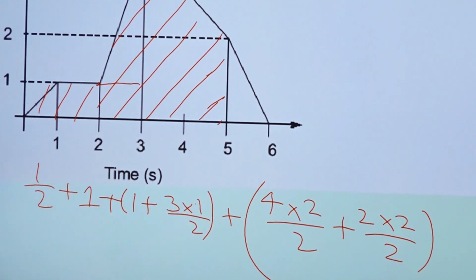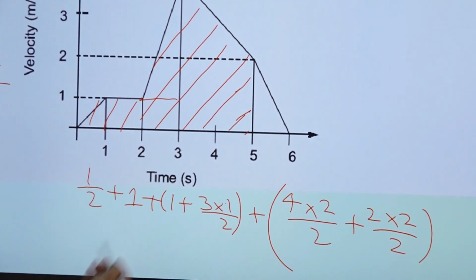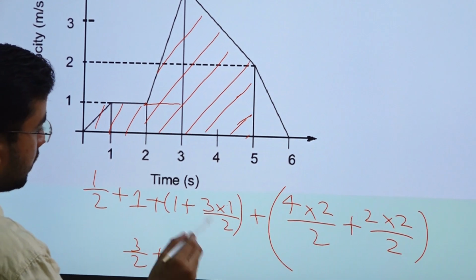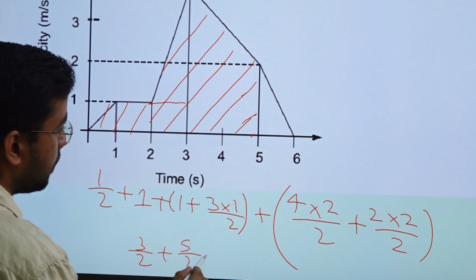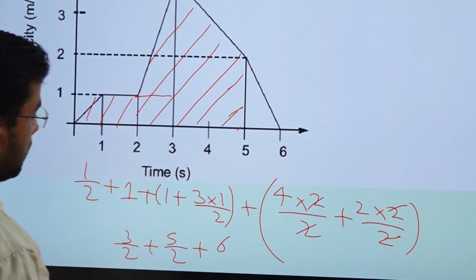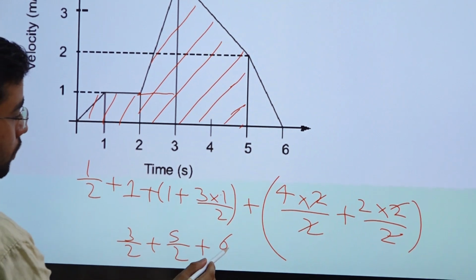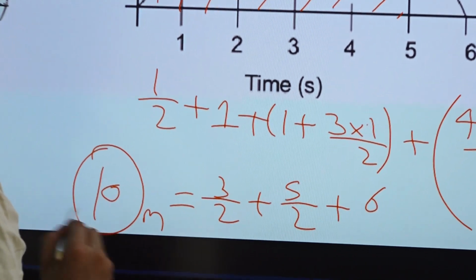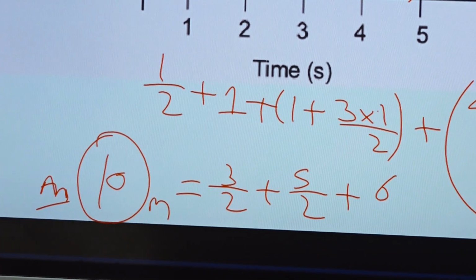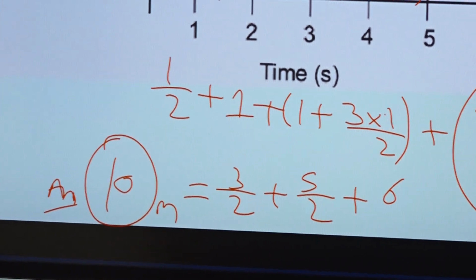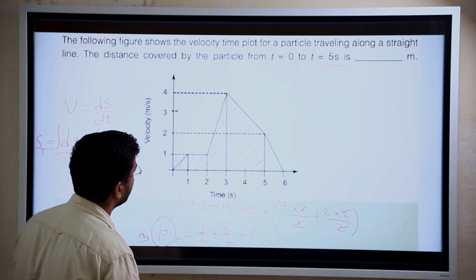Okay, so all these are algebra only, you can find out yourself, but just we will solve it now. This is 3 by 2 plus 3 by 2 plus 1, 5 by 2 plus 2, 1, 6. 8 by 2 is equal to 4, 4 plus 6 is equal to 10. 10 meter will be the answer. Right. So these type of questions we need to finish very fast within 1 minute and we can complete this, right? Okay, then let's move to next question.